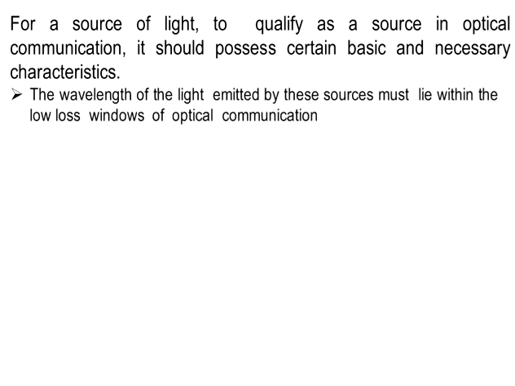Now we know that for optical communication there are three windows. The first window is at 850 nanometer, having around 2 dB per kilometer loss. Then next is at 1300 nanometer and 1550 nanometer. At these wavelengths the attenuation is less. So the optical source should emit the light at these wavelengths.